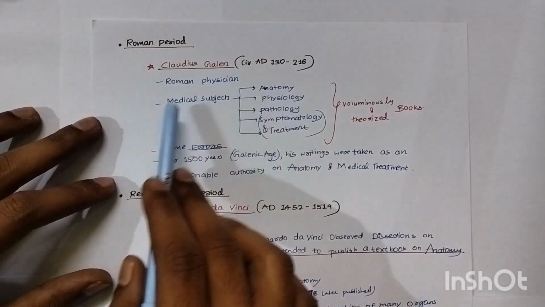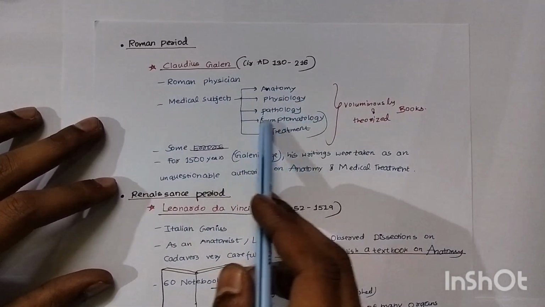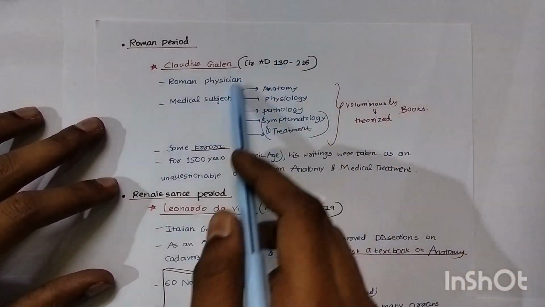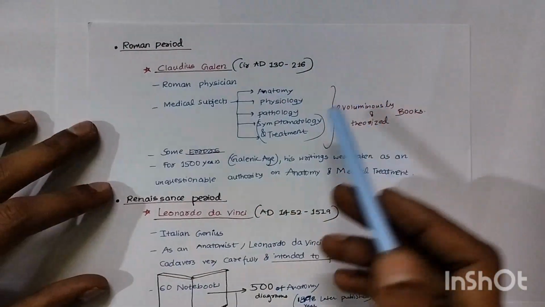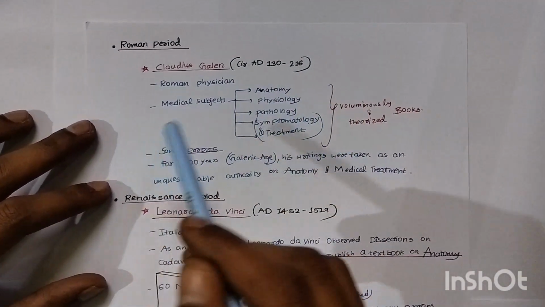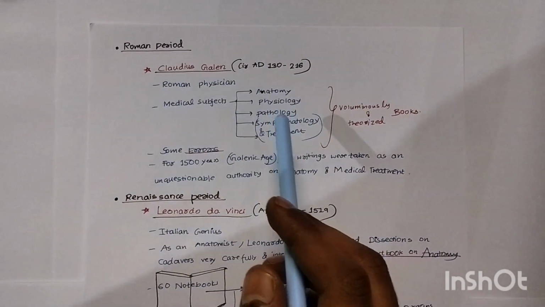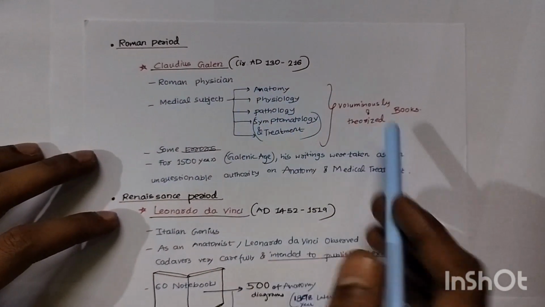He's a Roman physician, and the medical subjects at that time, like anatomy, physiology, pathology, symptomology, and treatment, were voluminously theorized. He subdivided them: anatomy was separately discussed, with the structures and the functions separately dedicated, like physiology and pathology. So he segregated everything.